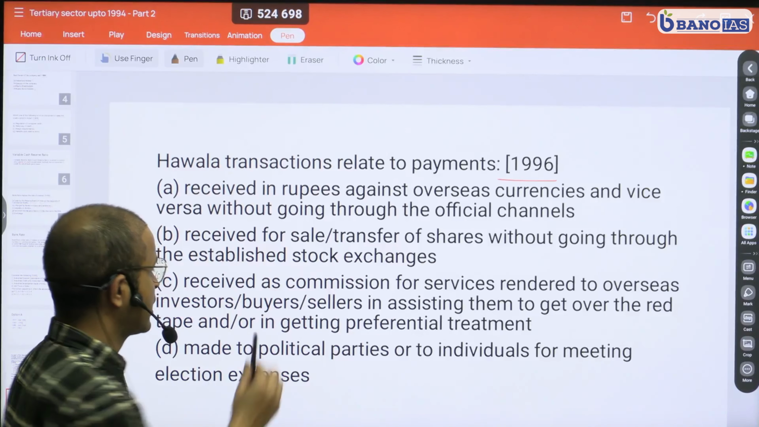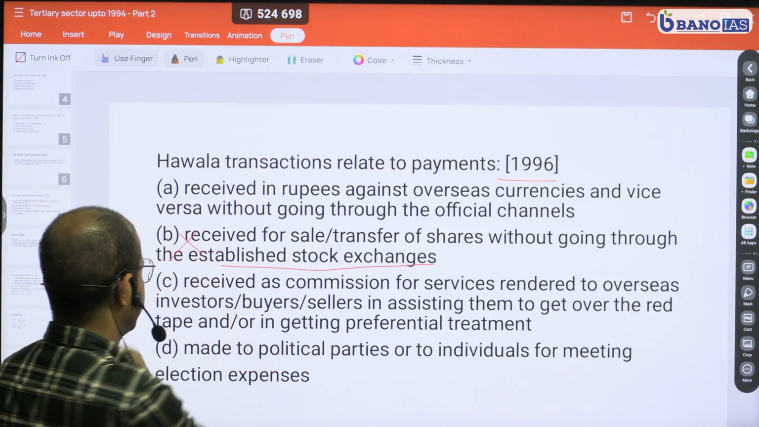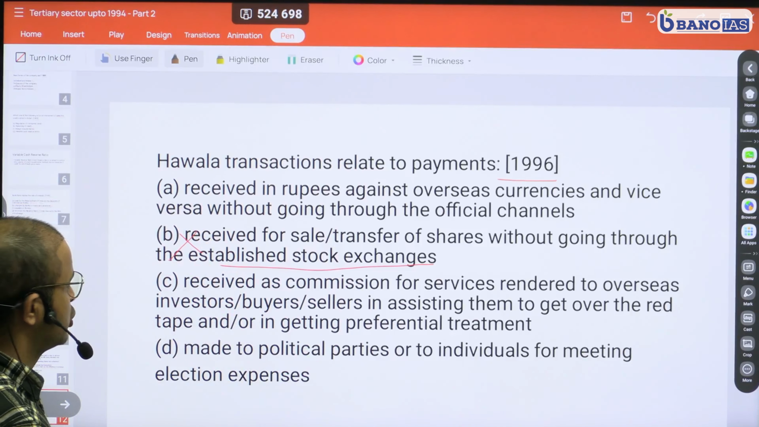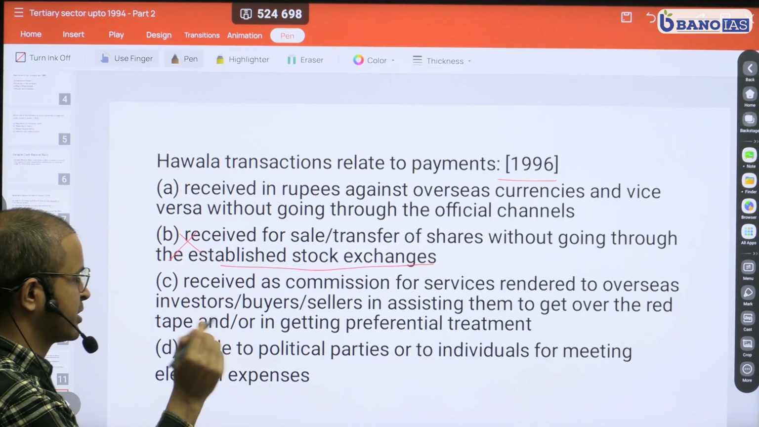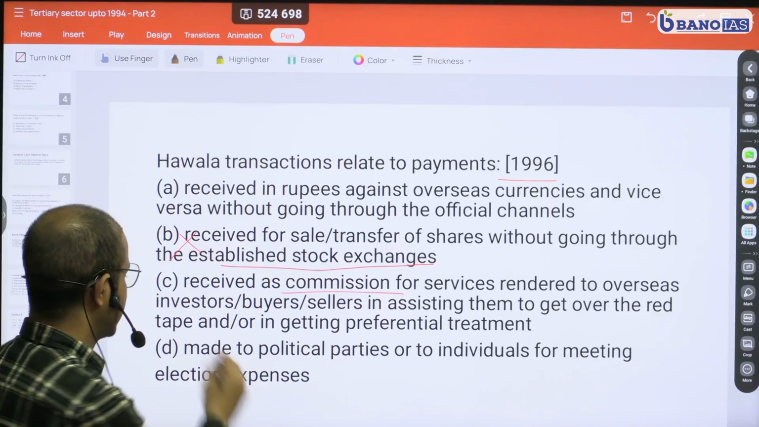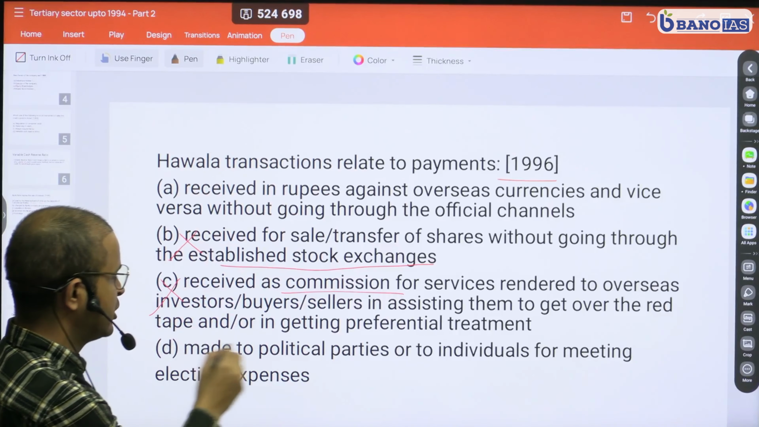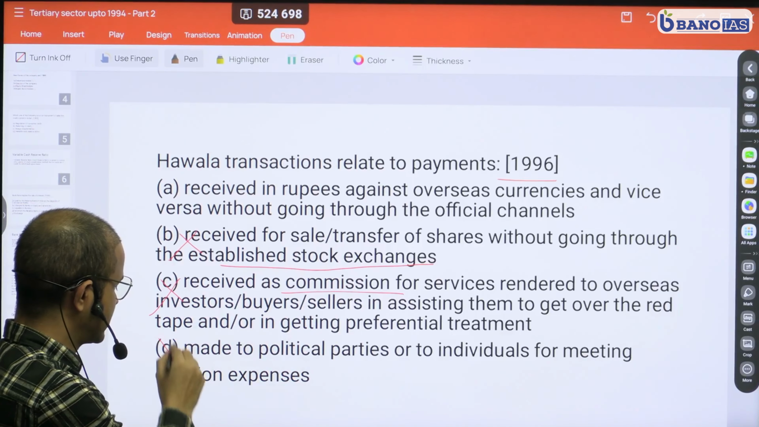Hawala, as you know, does not have anything to do with an established stock exchange, etc. So this option is wrong. Received as commission for services rendered to an overseas investor, buyer, or seller in assisting them to get over the red tape or getting preferential treatment. This is also a commission, etc. It is not what hawala is all about. This is also wrong. Made to a political party or individual for meeting election expenses. This is also a very irrelevant option. It is not anything.